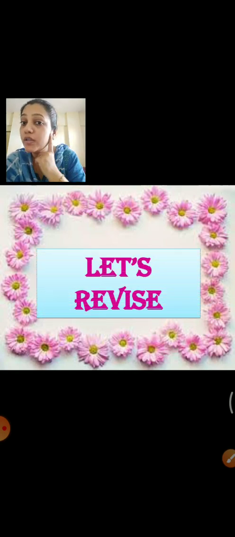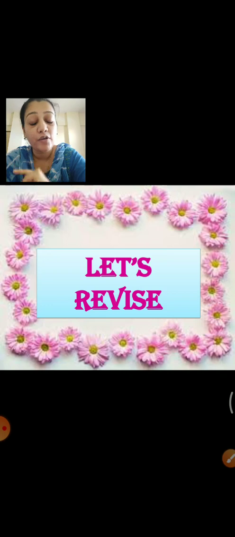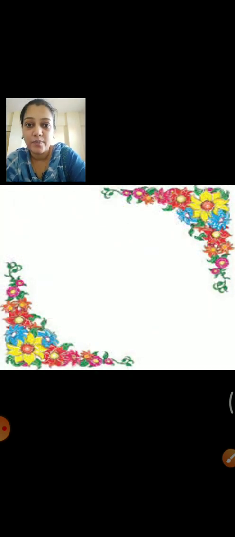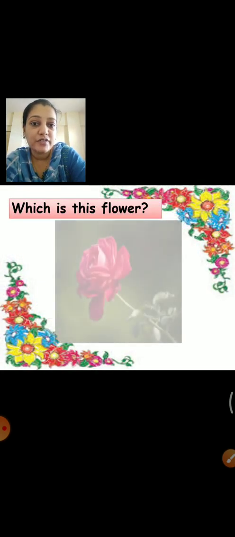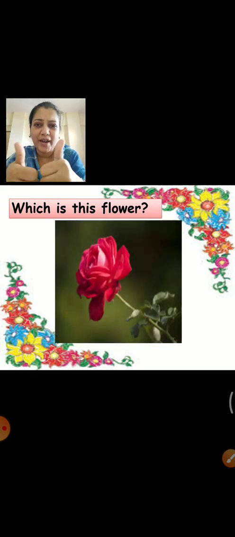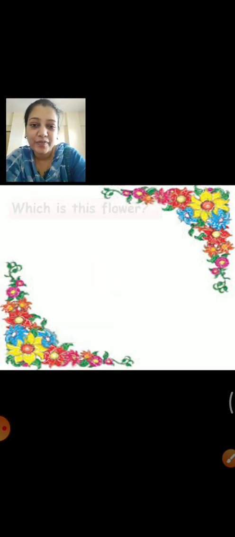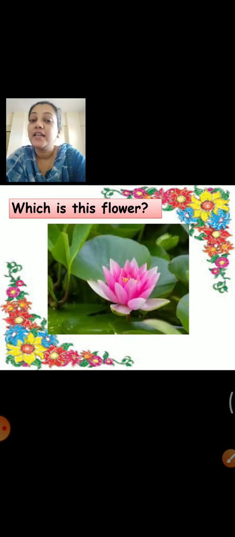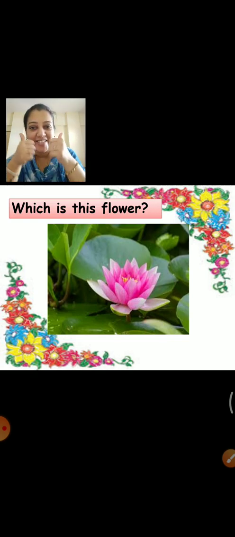So now children, I hope you remember all the names of the flowers with their names. Yes. So let's quickly revise. Which is this flower? Come on, anyone? Rose. Well done. Very good. Next, which is this flower? This is our national flower. And which is this? Lotus. Yes.